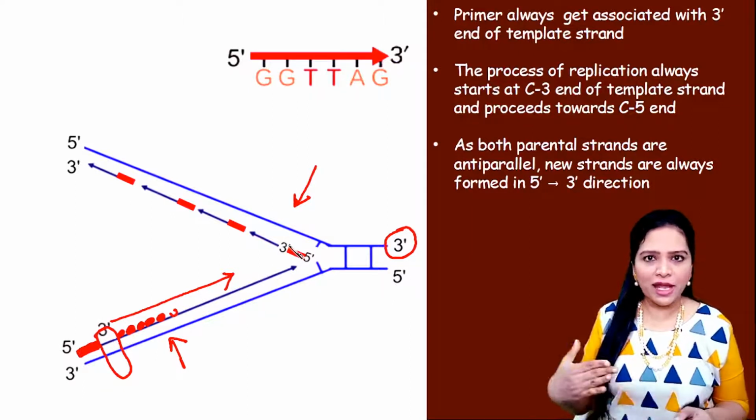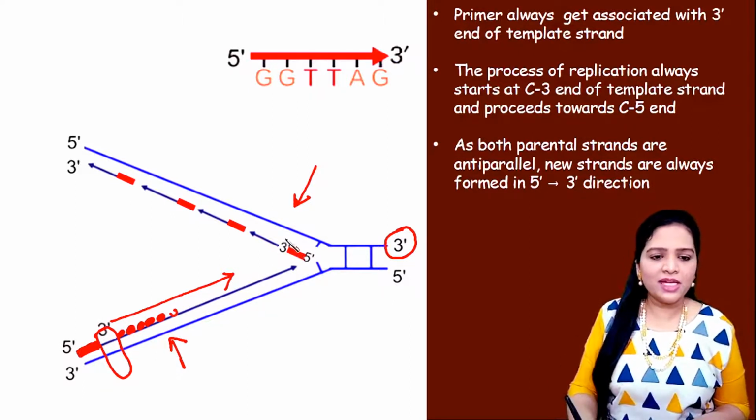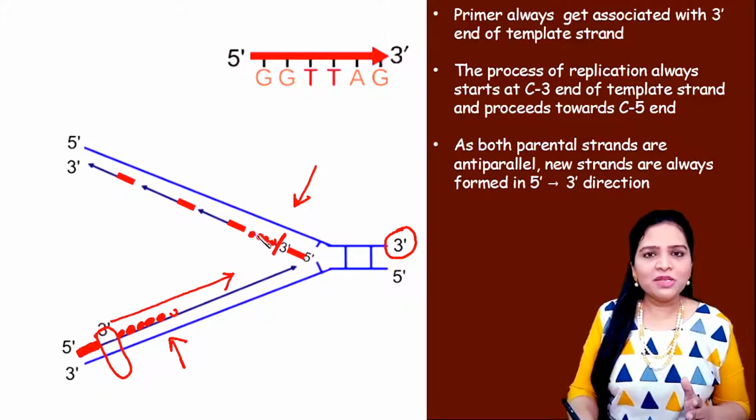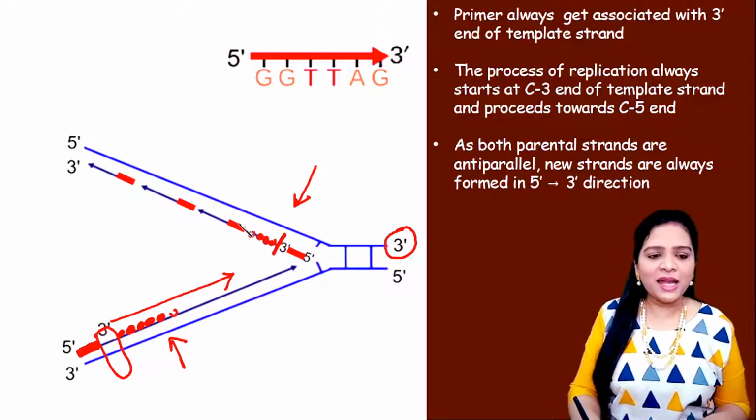It is in the 5 prime to 3 prime direction. Now the DNA polymerase will come and act here. It will grow the strand in this direction. Then in between there is a gap. Again a primer is needed here. So the direction of the primer will be again from 5 prime to 3 prime direction. Then again the DNA polymerase will come here. It will grow the strand.